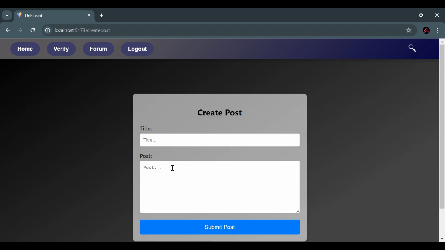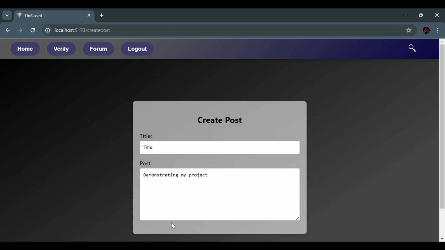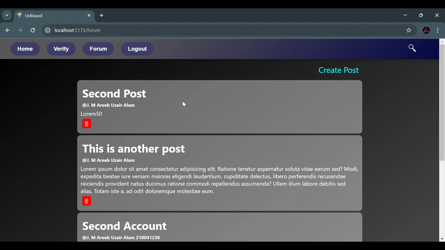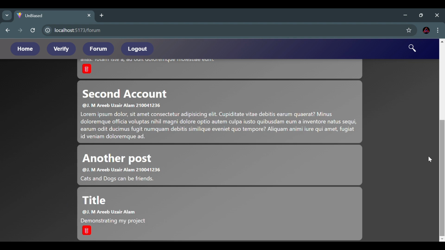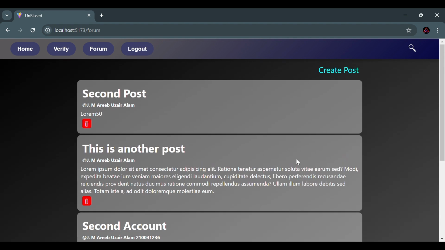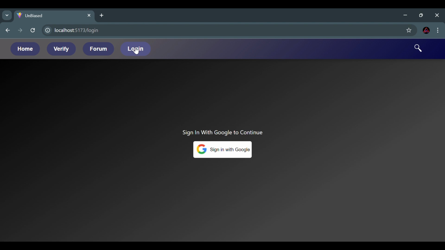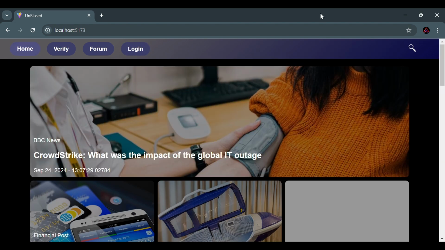There is also a create post button where you can add a title. Let's just call it title and write something. If you click on submit post, here is the post that we just created. And obviously there is a logout button, and we go back to the home page.